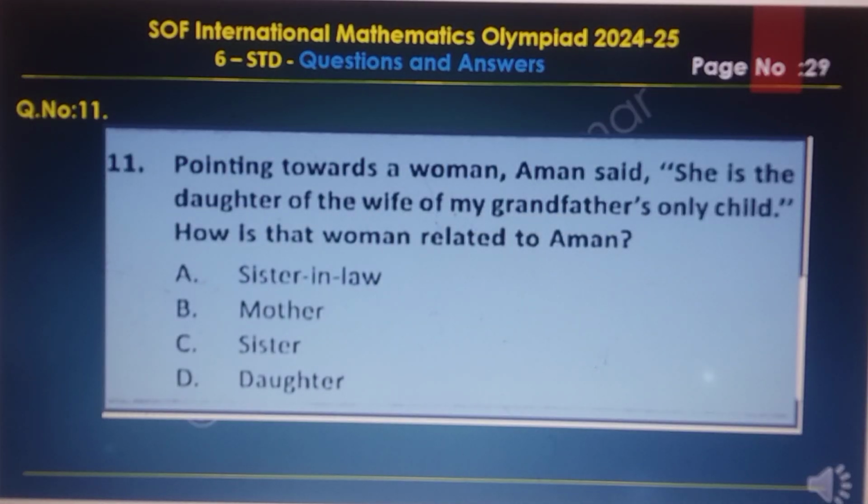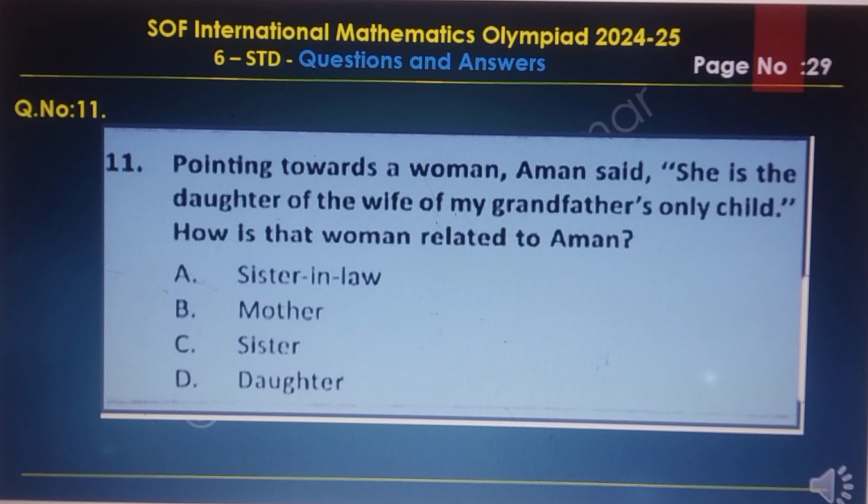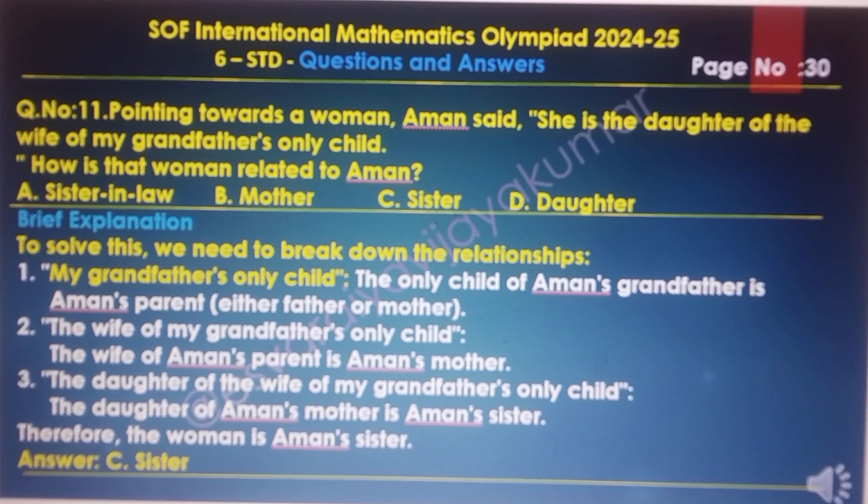Question number 11. Pointing towards a woman, a man said, she is the daughter of the wife of my grandfather's only child. How is that woman related to the man? The answer is C, sister. For a brief explanation, we need to break down the relationship. My grandfather's only child: the only child of the grandfather is the man's parent, either father or mother.